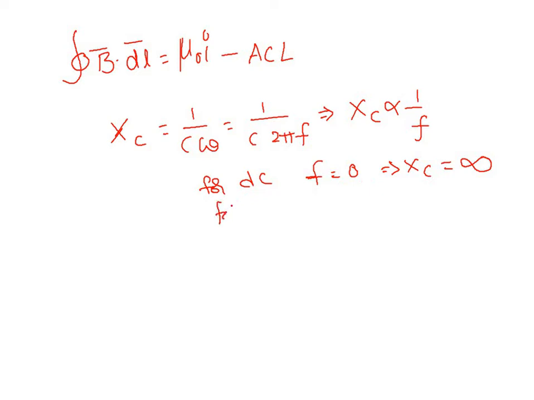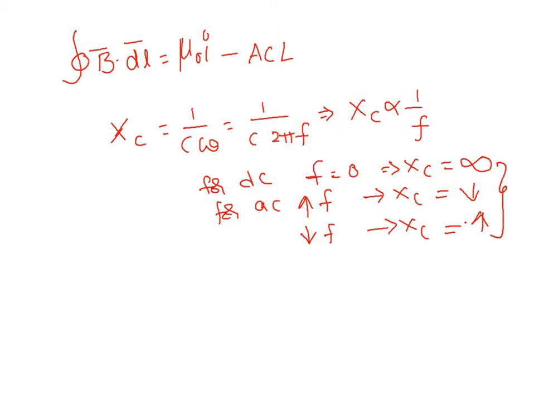For AC of high frequencies, XC will be low, while for low frequency XC is greater. Less frequency, more XC. Keep them in mind.